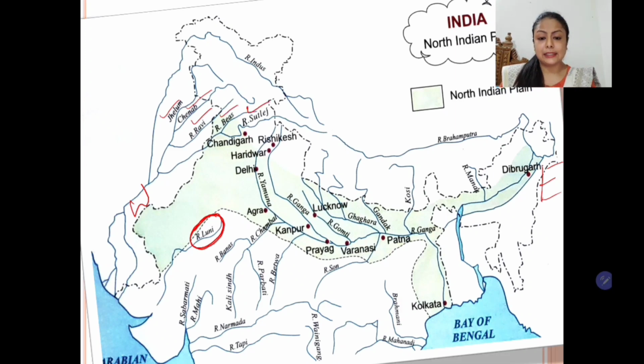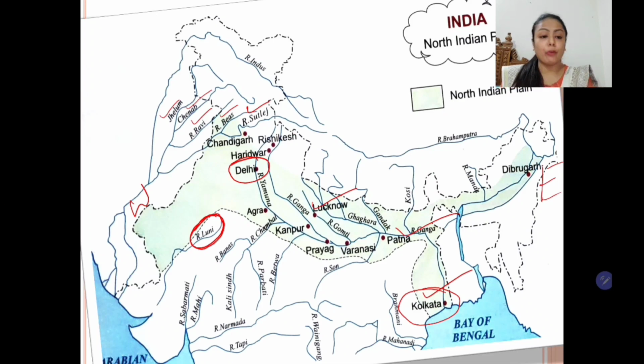And the next is the Ganga plain. This is the most extensive part of this plain, and it extends from Delhi to Kolkata. So students, this is the extent of the third part of this plain, which is the Ganga plain, and this plain extends across 3 states of India: Uttar Pradesh, Bihar and West Bengal.